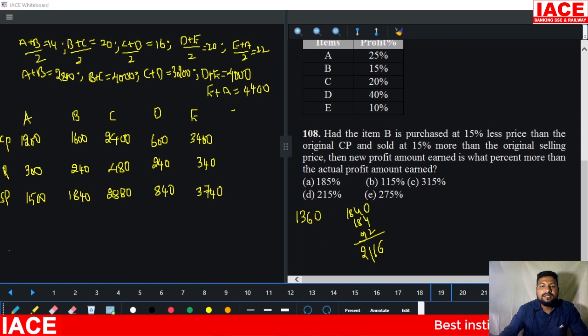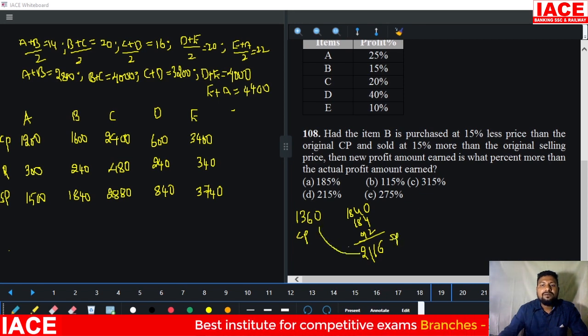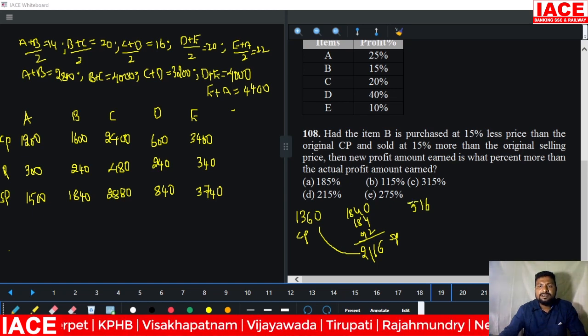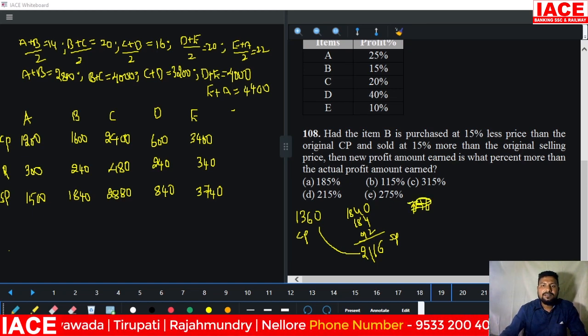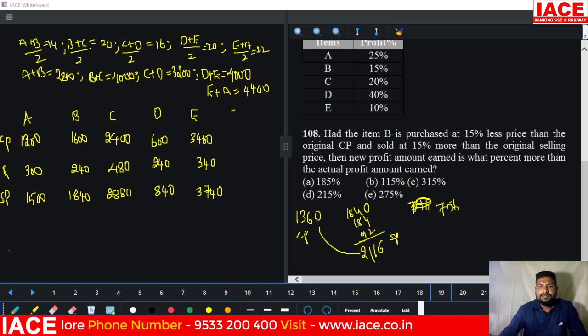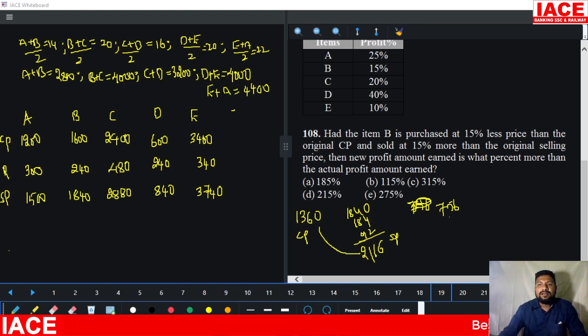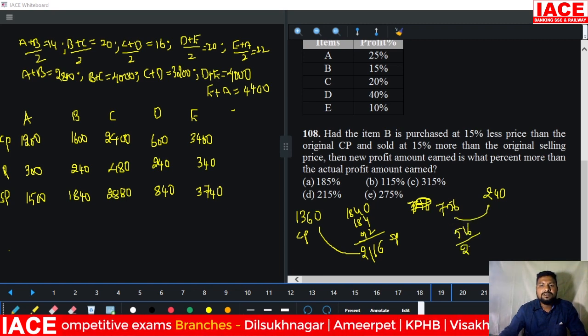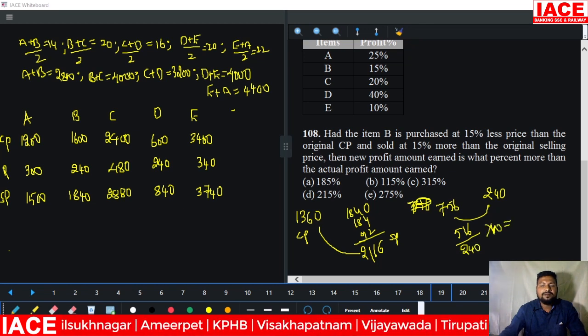Then it is the selling price, it is the cost price, CP and SP. Difference is how much? 1360 becoming 2116 means how many rupees difference? 516 is the difference, or 756, sorry, 756 is the difference. Yeah, 756 is the difference. Question is what? The new profit amount earned is what percentage more than the actual profit amount earned? Actual profit for B is how much? 240. How much extra? 516 extra. Comparing to how much percentage? 240. We need percentage, multiply with 100.